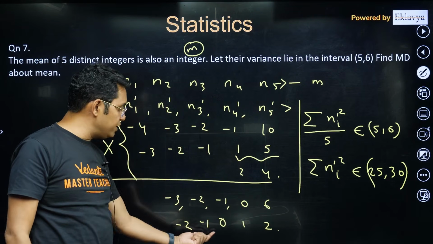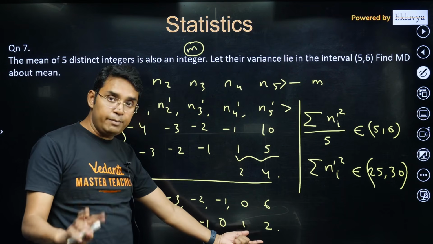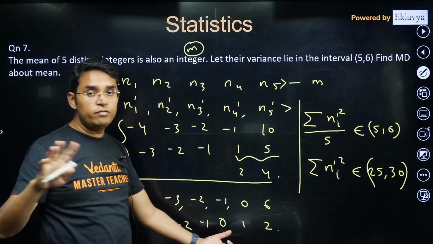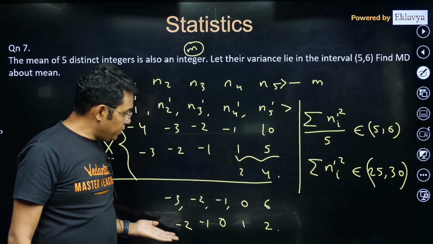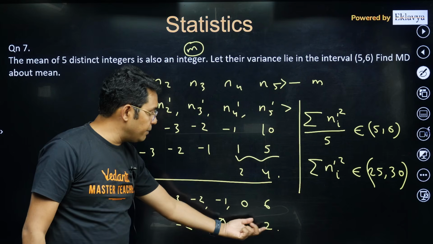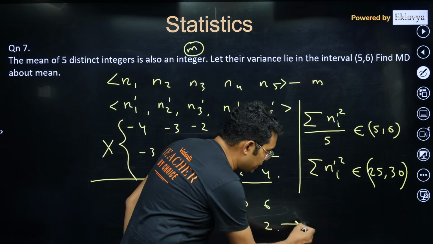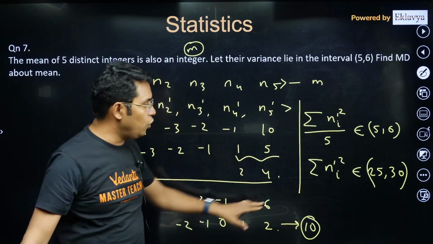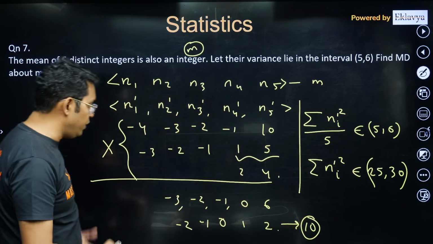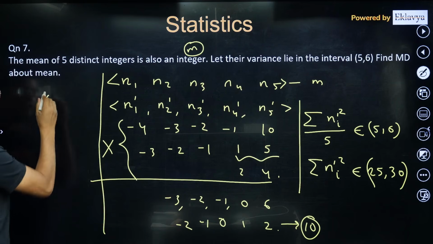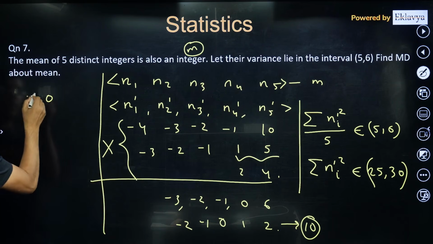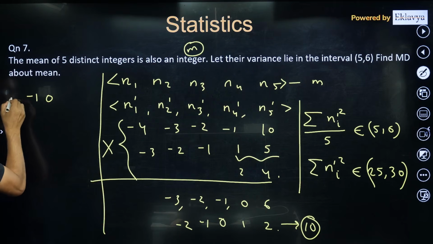No other possibility. If it is -1, -2, sum 3 can be possible only with 1 and 2 if they are distinct integers. Then if you square and take the sum, it is coming out to be just 10, which is also not in this range. So we may have to increase the magnitude of the negative values. So the mid value is 0. Here I will be increasing it: -1, -3.